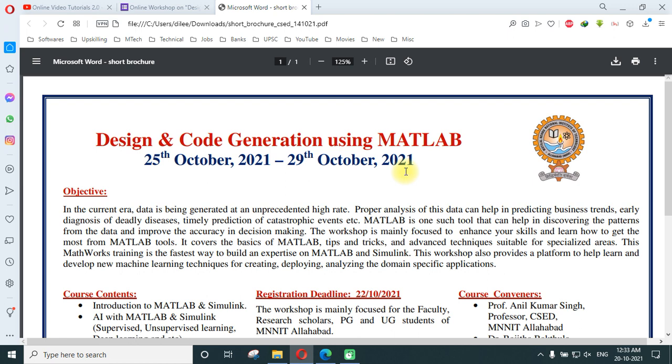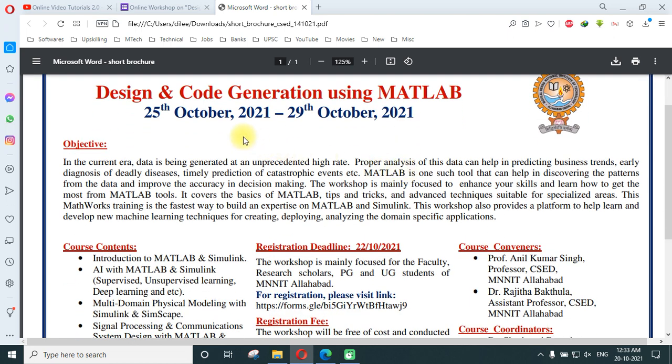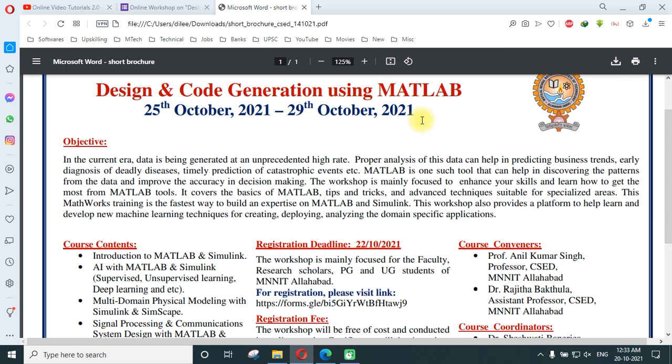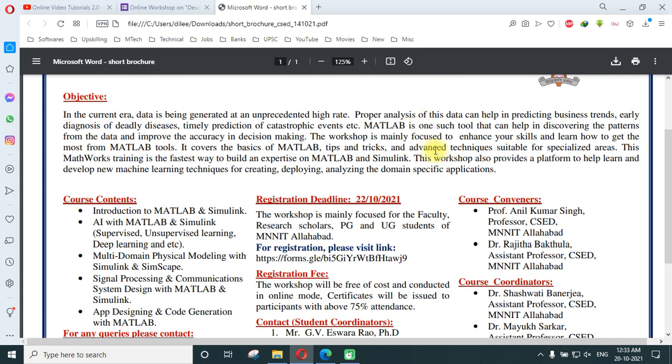So this is a good opportunity for all of you. From 25th October 2021 to 29th October 2021, there is an online workshop on design and code generation using MATLAB, in which you will be learning about the basics of MATLAB, tips, tricks and advanced techniques suitable for specialized areas.